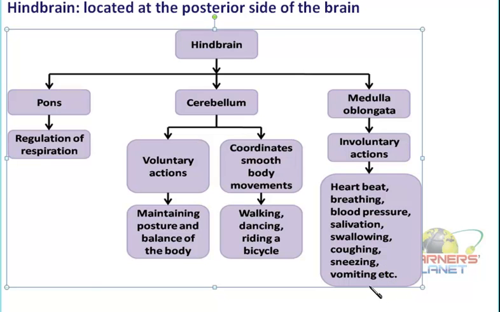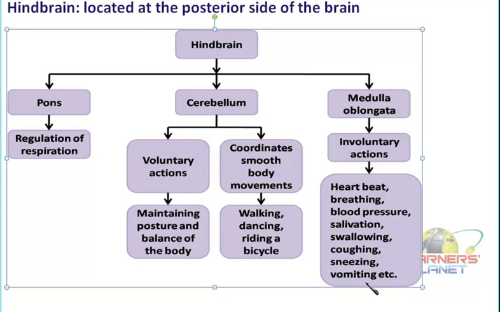Vomiting, another example given here. If you feel like vomiting, then nothing can stop it. Simply we can say it is an involuntary action, it is not in your hand.